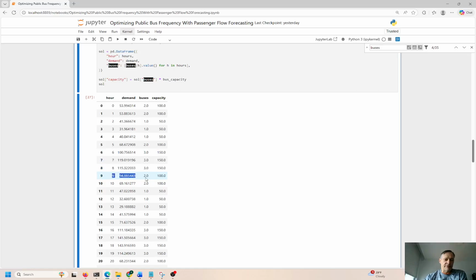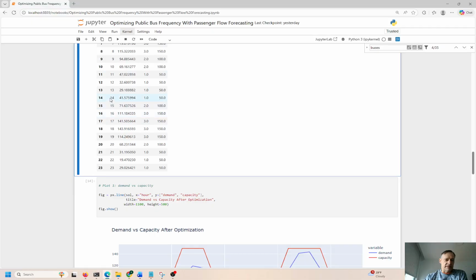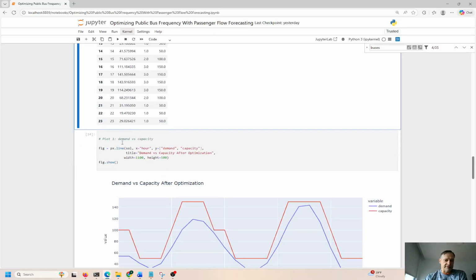Now by 9, most people are in the office, and demand drops down by 10, kind of languishes a little bit down here, but by 3 p.m. it's starting to pick up. People are leaving the office by 4 p.m., 5, 6, 7, 8. By 8 p.m. it's dying down again, right? So we have a little spike around 5 to 7 p.m., and then it dies down at the end of the day.